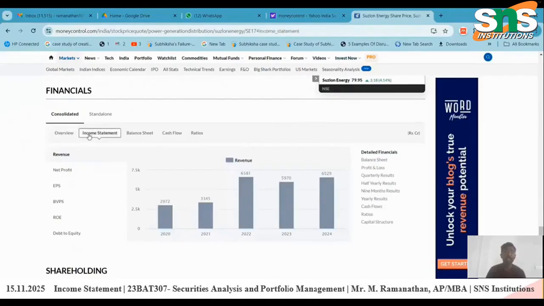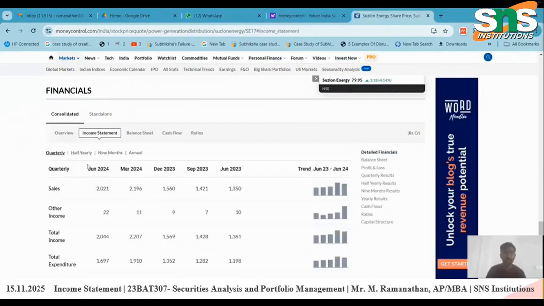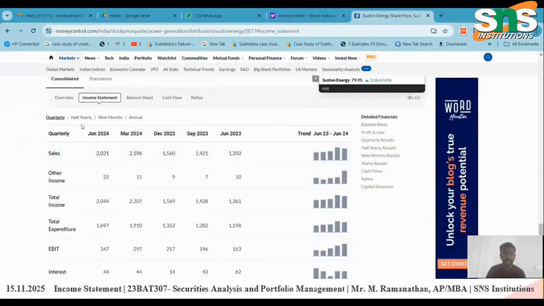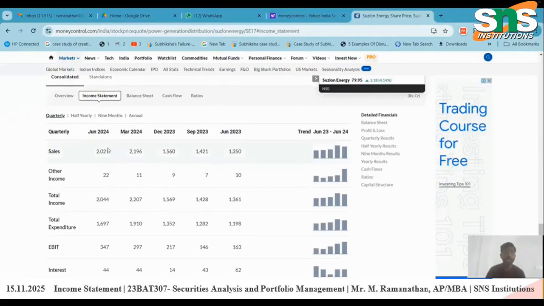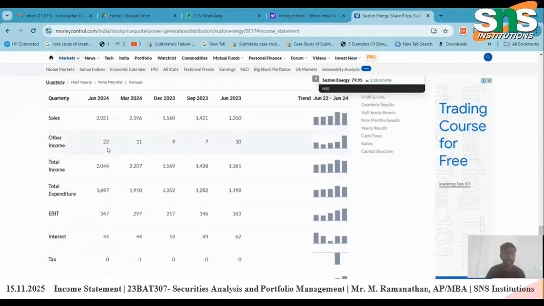If you take the income statement, as I told, every quarter there will be a report submission. April, May, June, you will have one audit. July, August, September, you will have one audit. After September, October, November, December, you will have one more, and at the end, March. So the income statement of any company will be like this.